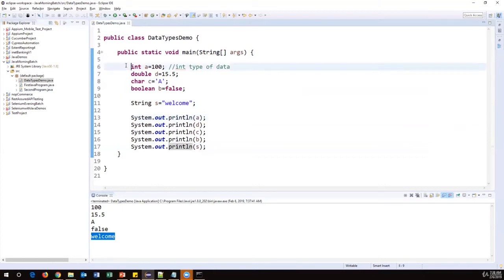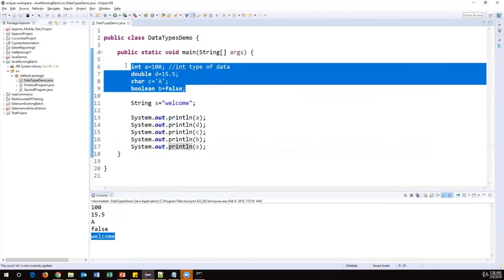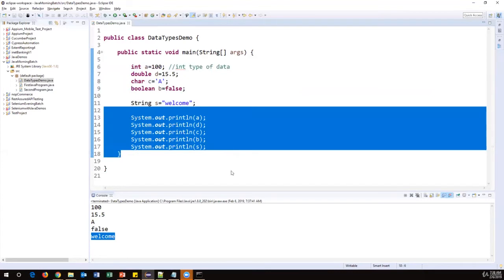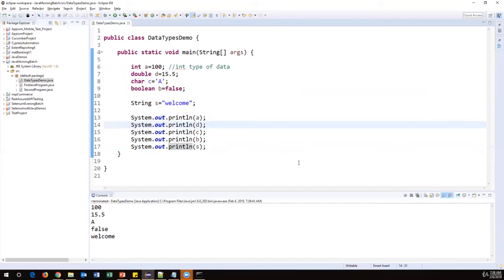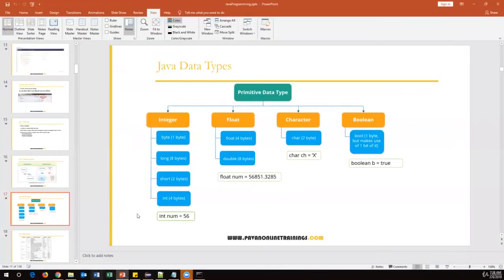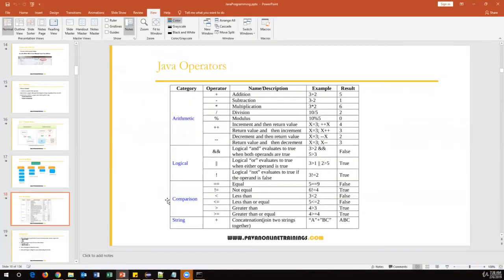All right, so now I have created a few variables which contain some data, and I have printed them in our console window. So this is how we need to define the variables, assign the values, and refer to those values by using variable names. Okay. Now let's move on to the next topic, Java operators.